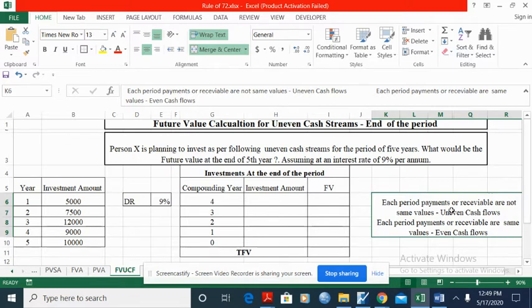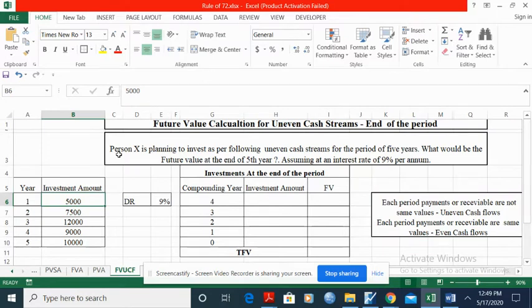Even cash flows means every year or every period you are paying or receiving the same amount of money. Such cash flows or streams are known as even series. In those cases, you have to apply present value of annuity or future value of annuity. But in this example, person X is investing first year 5,000 rupees, second year 7,500 rupees, third year 12,000, 9,000, and 10,000.